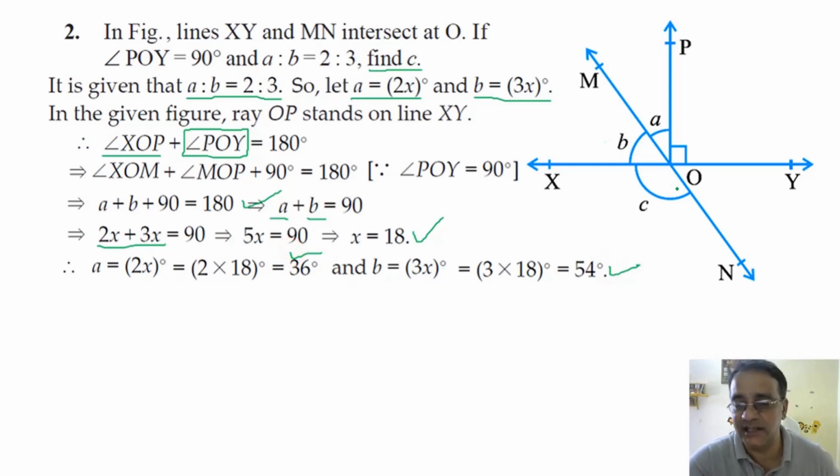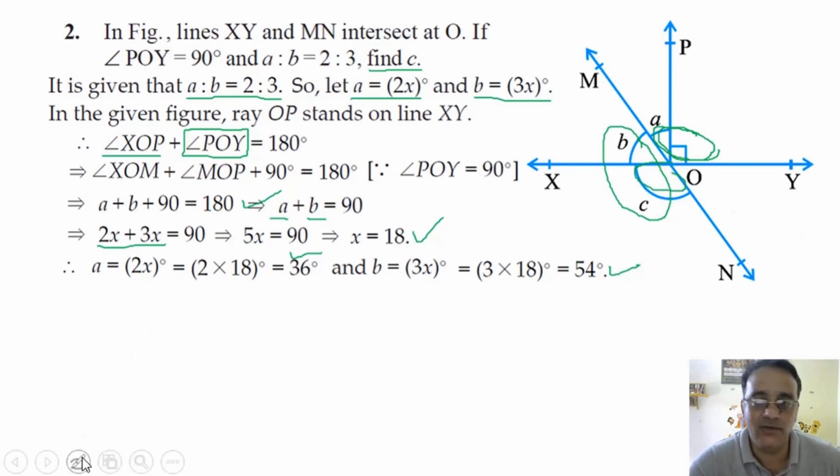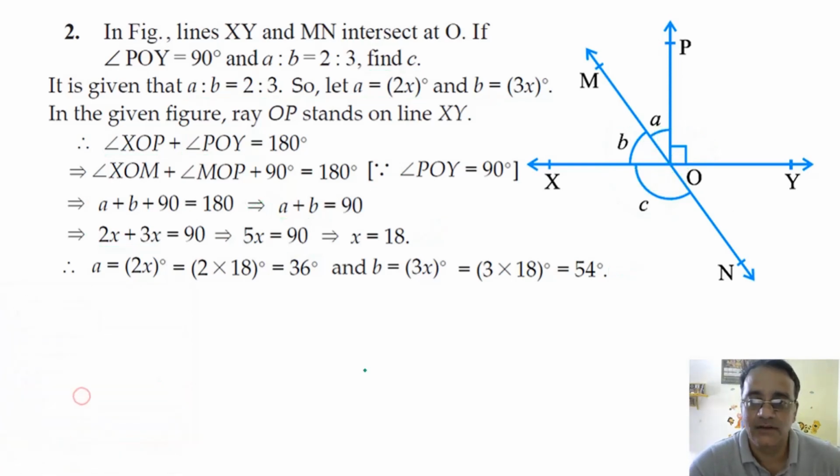अब हम लोग को C निकालना है. How will you find C? C, we have two methods. Either we can take these two angles, B plus C. What is the value of B plus C? 180 degree. Or we can use this also. ये पूरा जो angle है, the complete angle, this one and this angle, these are equal. Why these two angles are equal? Vertically opposite angles. So we will see both the methods.